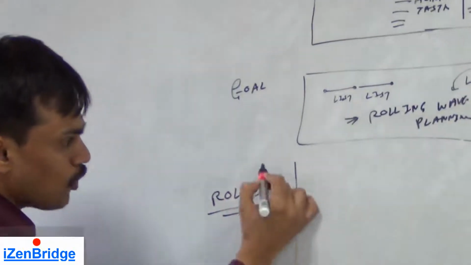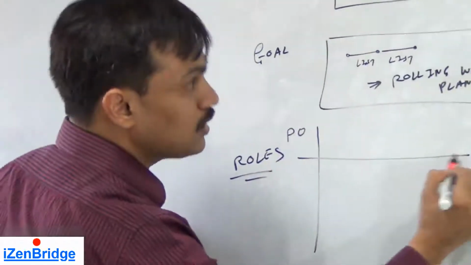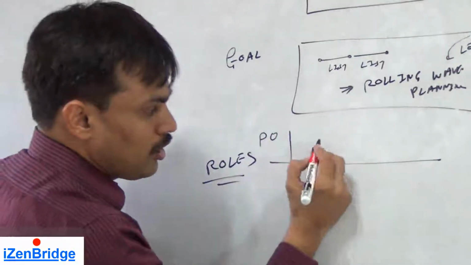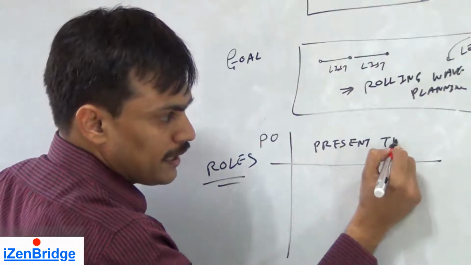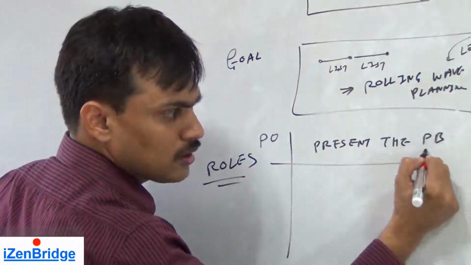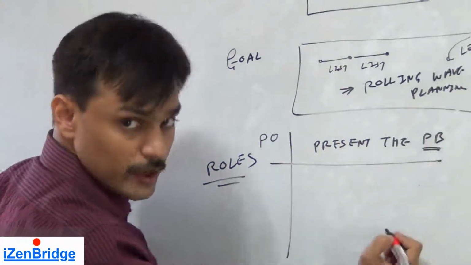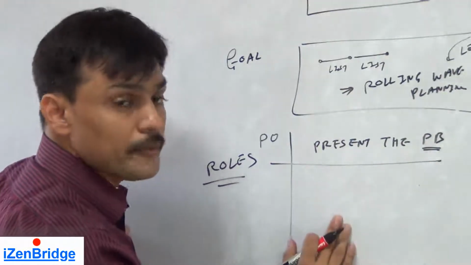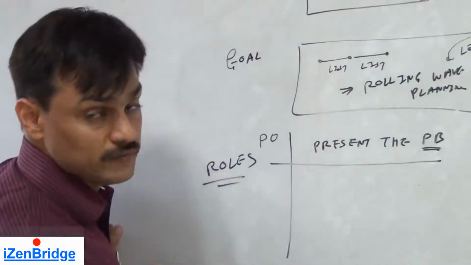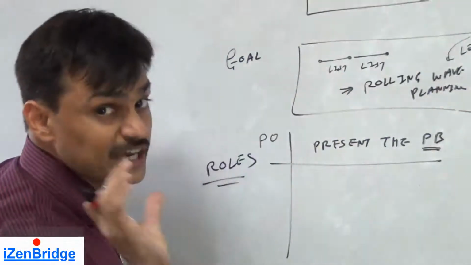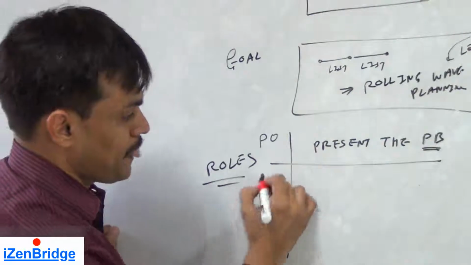So when we talk about roles, the product owner in the first segment presents the product backlog. He is the one who gives a priority. There could be a discussion between the product owner and team, and there could be a reprioritization or a splitting of given stories in order to fit into the capacity which the team has.